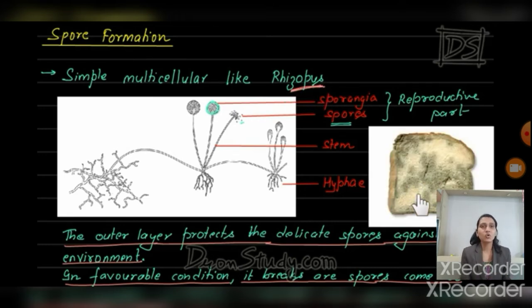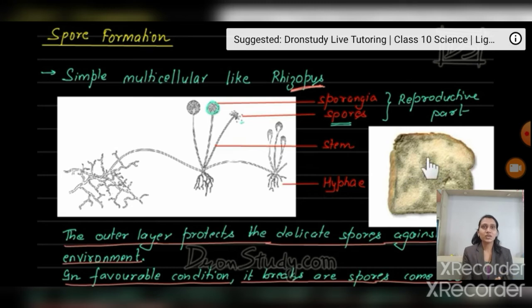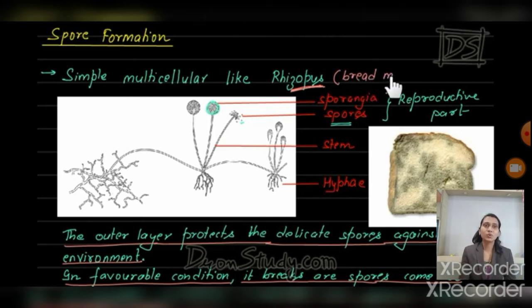For example, at our home, many times we can see this on bread. When we leave bread for three or four days in an open space, we can see whitish-blackish thread-like structures appear on the surface of the bread. What is it? It is Rhizopus, also called bread mold. When the spore gets favorable conditions, it germinates on that surface. Understand? In this way, spore formation occurs. In this way, fungi reproduce asexually by spore formation.